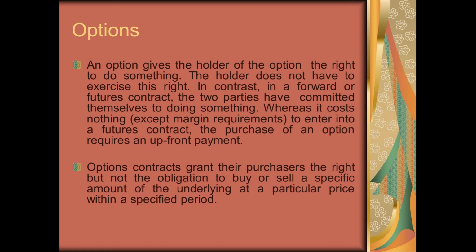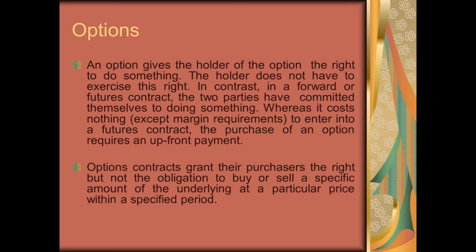Now, in case of option contract, it comes with a special feature. It gives you an option. So there's a buyer of option contract and there is a seller of option contract. The buyer will buy certain rights. He buys the right to do something, and the seller of the contract is selling him this right.